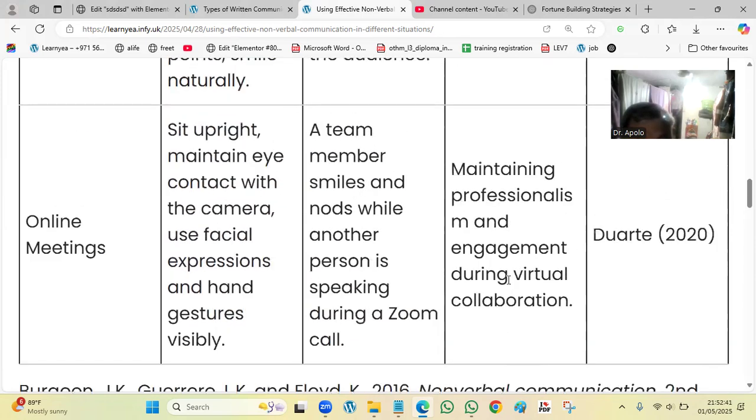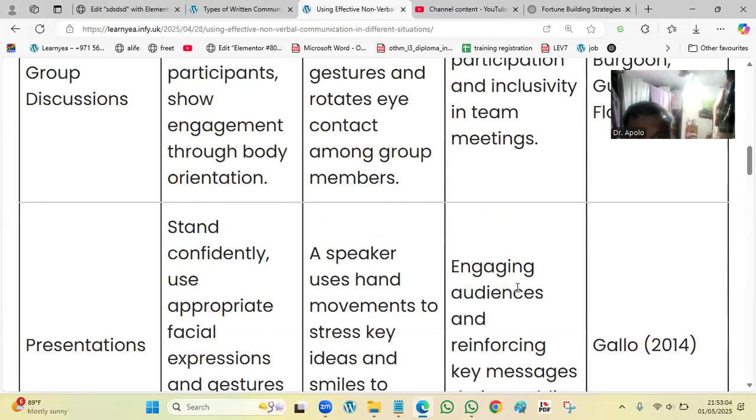Online meeting: sit upright, maintain eye contact with the camera, and keep facial expression and hand gestures visible. For example, a team member smiles and nods while another person is speaking during a Zoom call. Application: maintaining professionalism and engagement during virtual collaboration. So that is for the nonverbal.